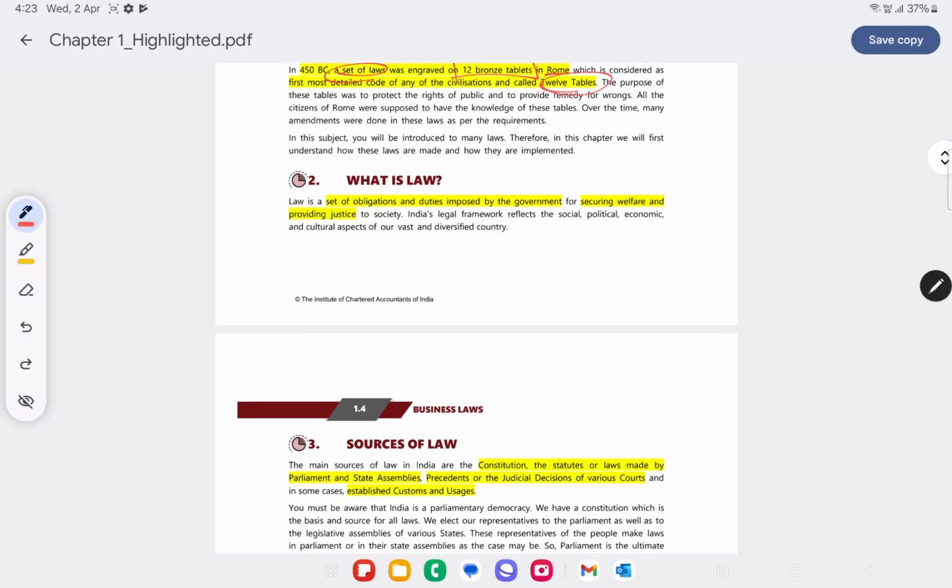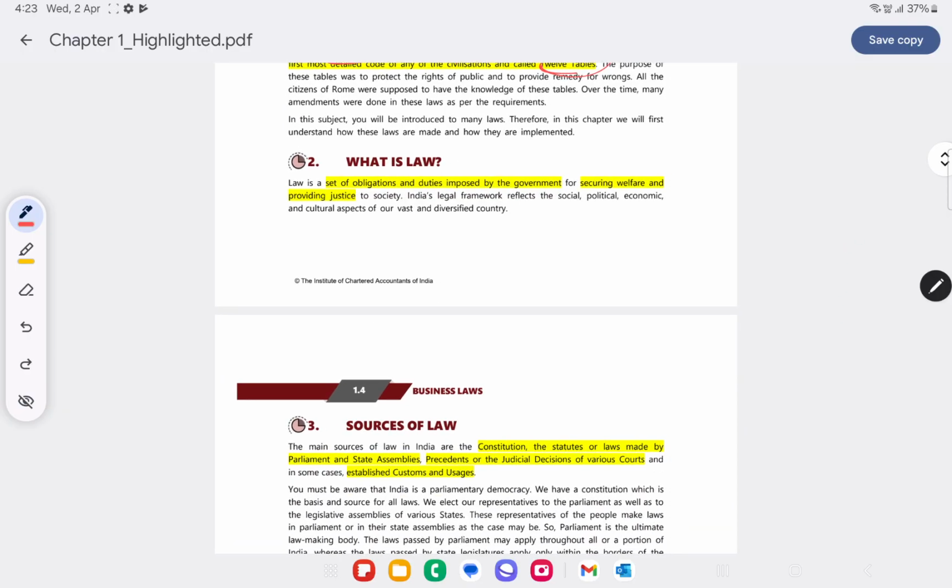So what is law? Generally, what is meant by law? As we know, law is generally a set of obligations. It's a set of rules, regulations and duties which is imposed by the government for securing welfare and providing justice to the society.